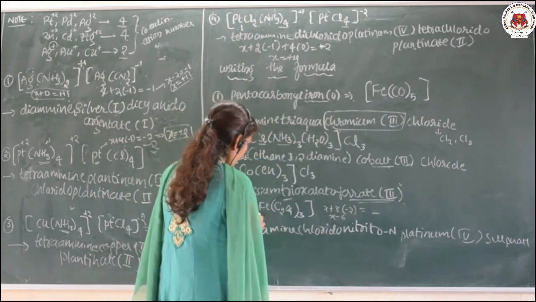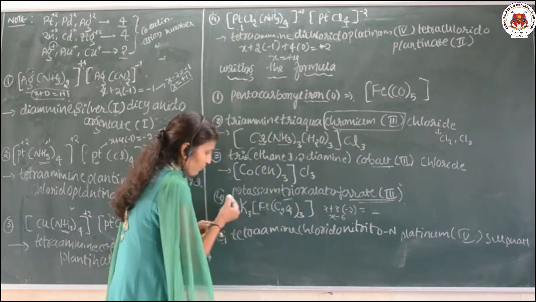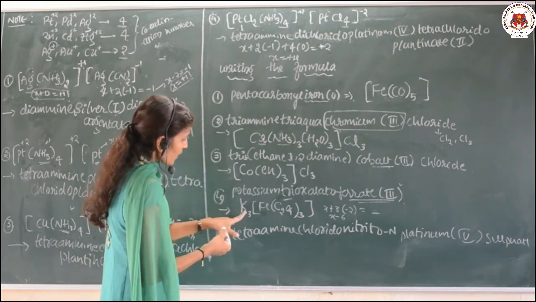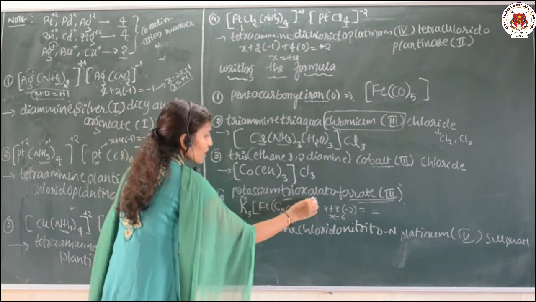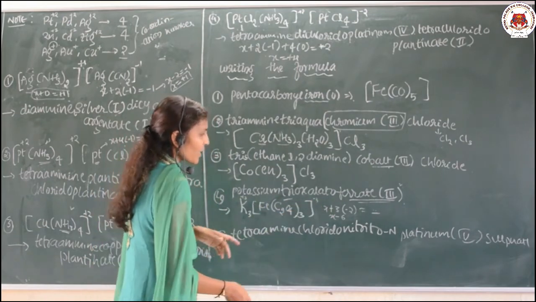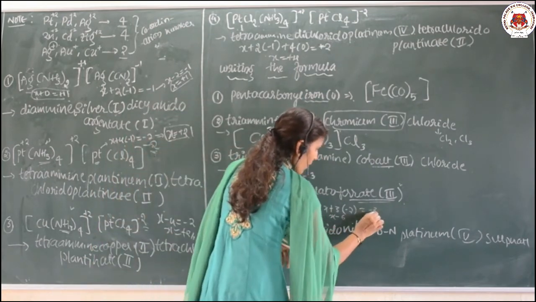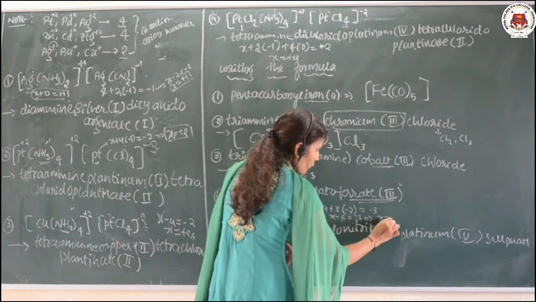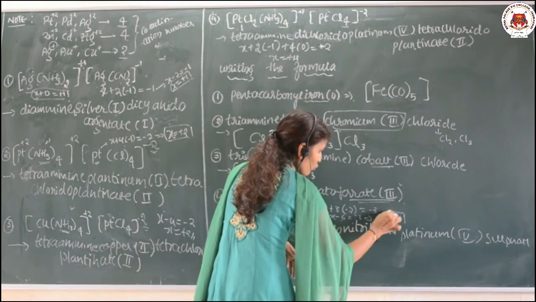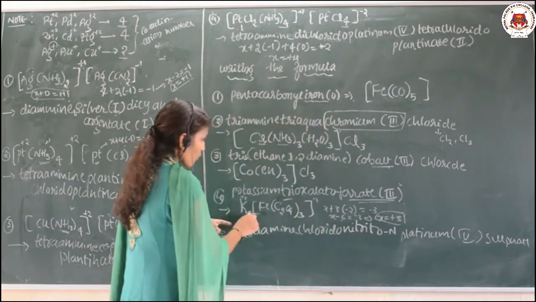Here suppose if I am taking K3, it means the charge of K is +3, so it should get -3. So if it goes here and you simplify, X is equal to +3. So now K3 is correct.